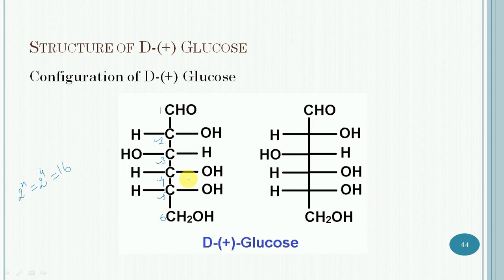The absolute configuration of D-(+)-glucose is assigned with the help of relating its configuration with D-(+)-glyceraldehyde. So that is all about the structure of D-(+)-glucose.